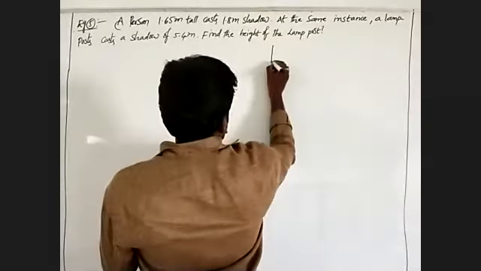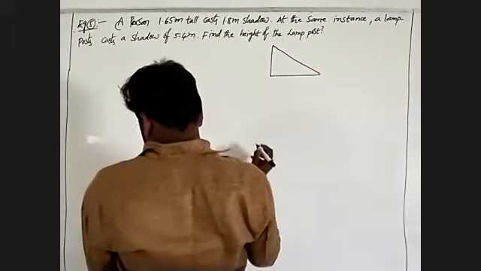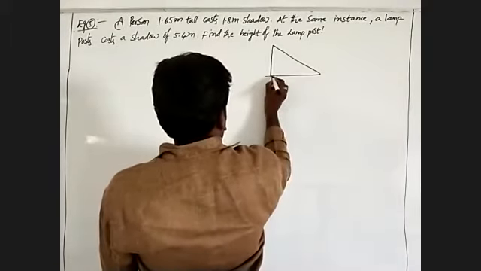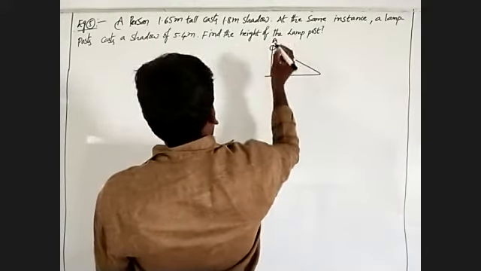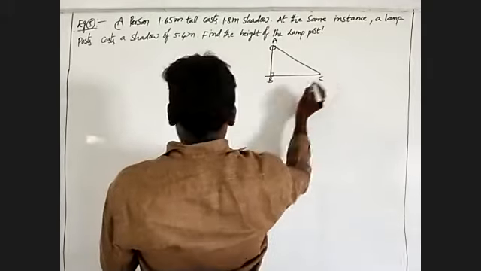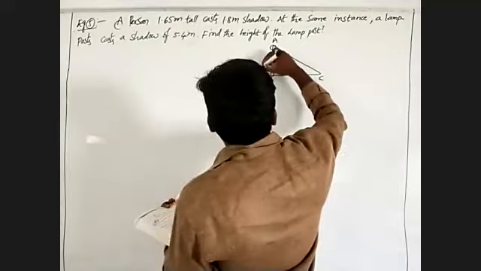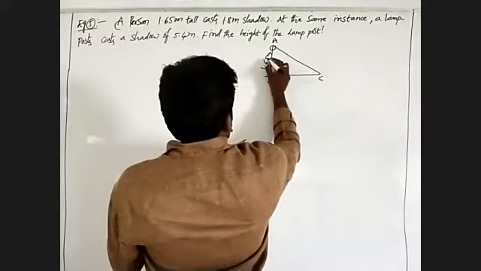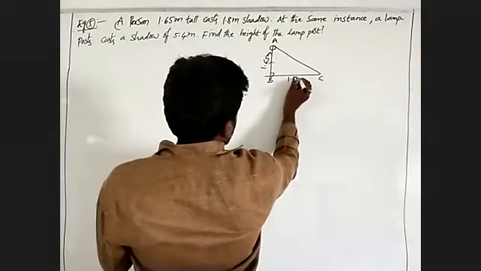The figure is also given. This is the first triangle. Name it as ABC. Angle B is always 90 degrees. The given length is 1.65 meters, and this given length is 1.8 meters.